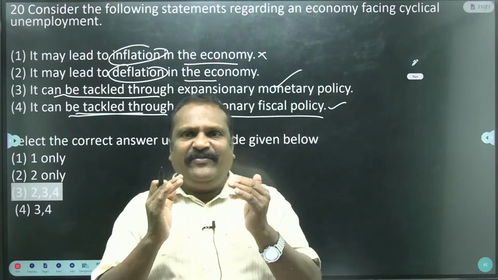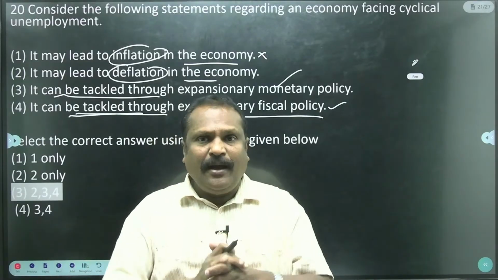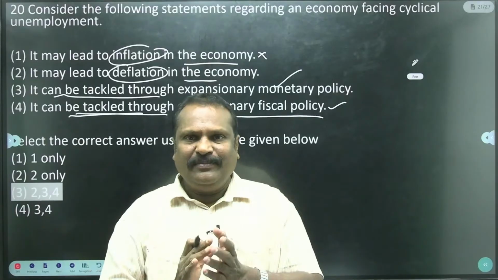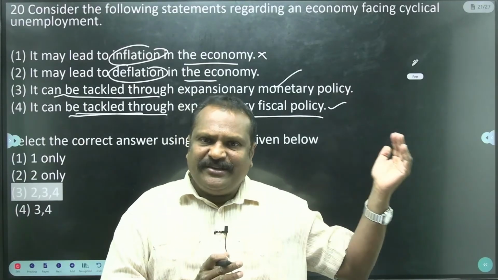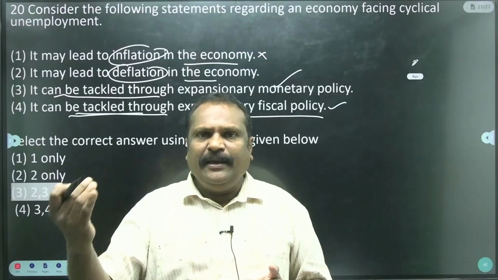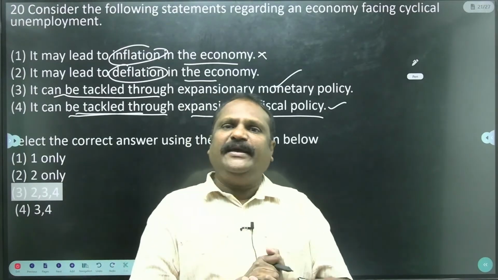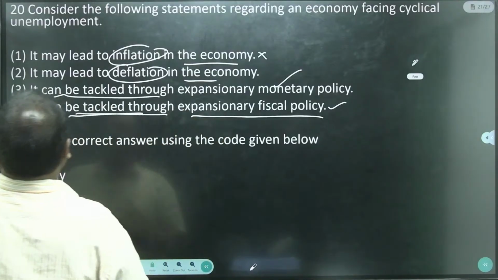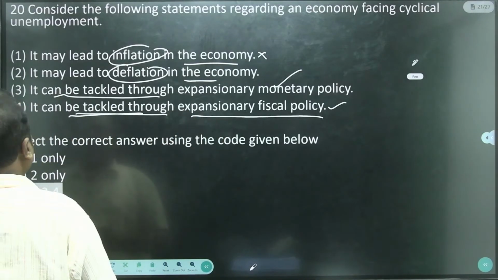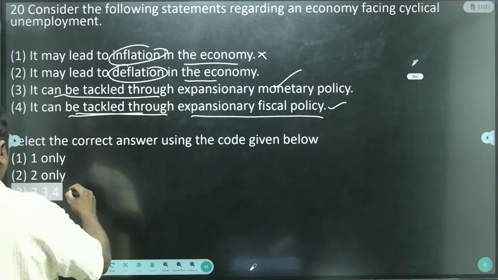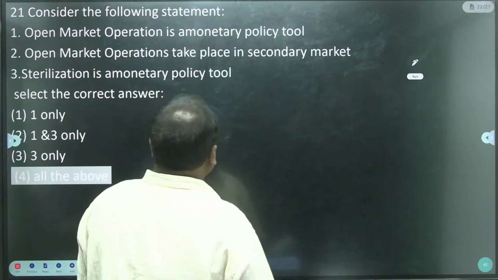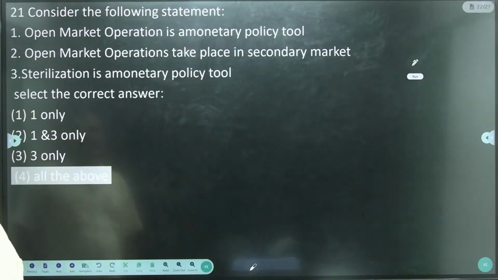Because when inflation is in a desirable or conducive range, automatically the economy will grow. Already you know that Sri Lanka and Nepal both suffered from higher inflation. Okay, so the answer is 2, 3, 4. Then come to the next question: consider the following statements. There are 3 statements.